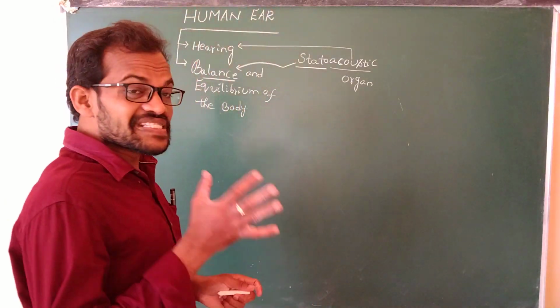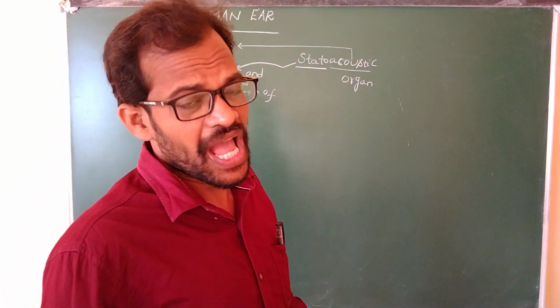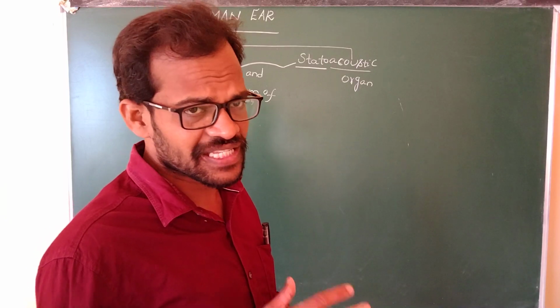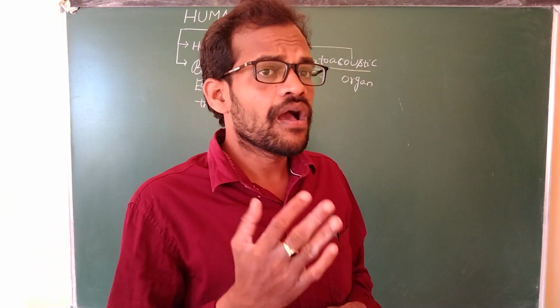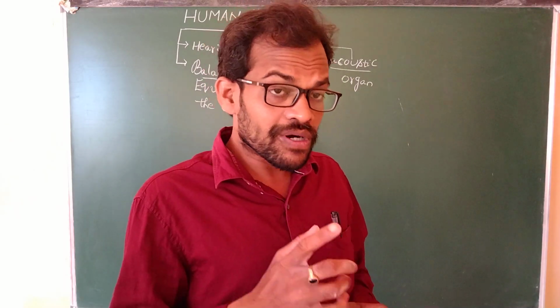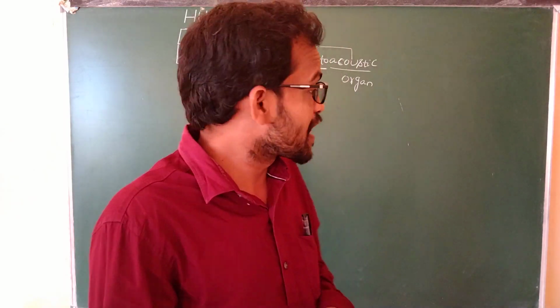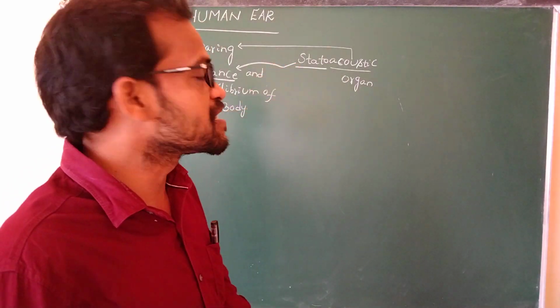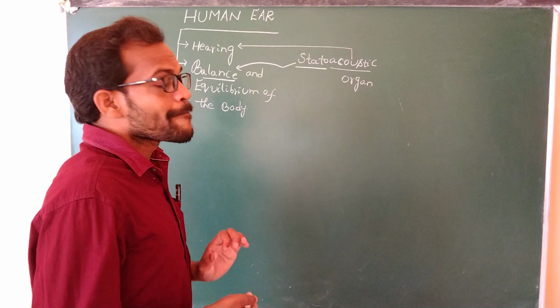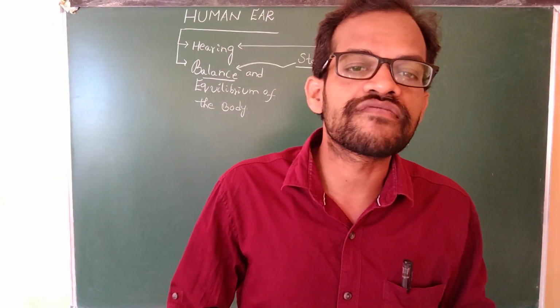Coming to the structure of the human ear: how the arrangement is presented in our ear, the outer ear, middle ear, inner ear, what parts are present, which organs, which receptors, which cells participate in hearing and the balance and equilibrium of the body.